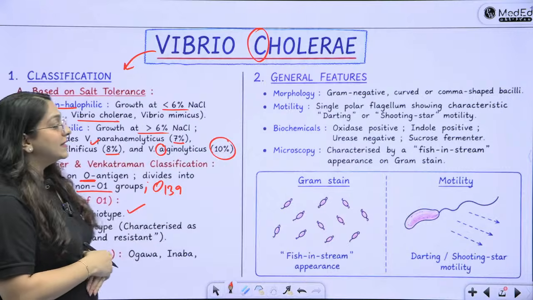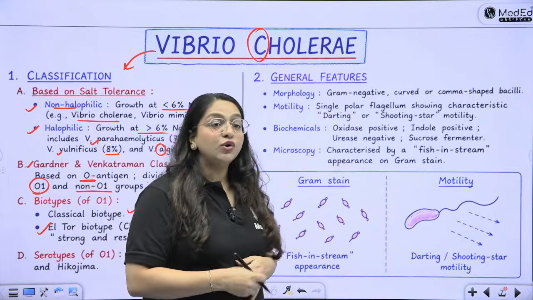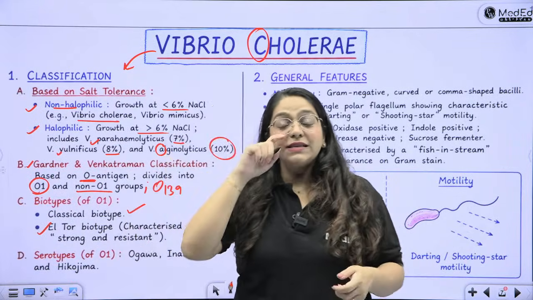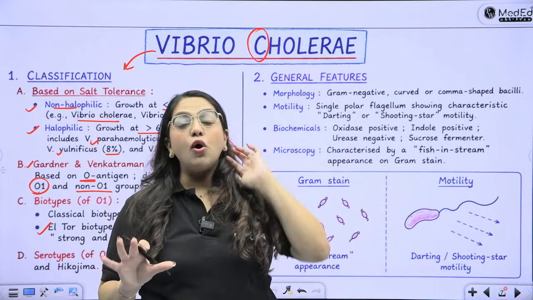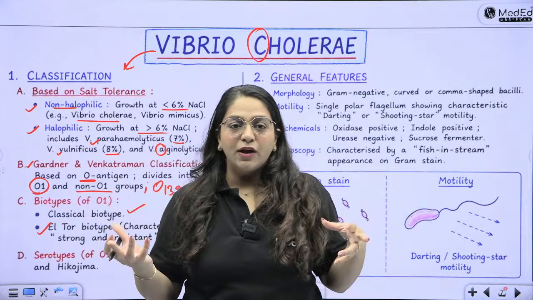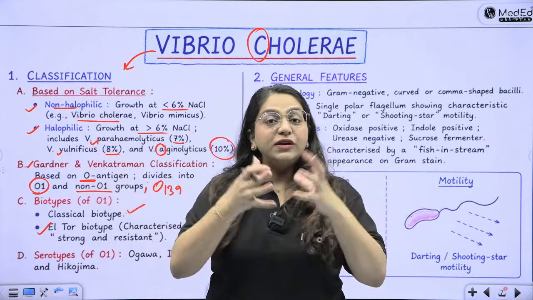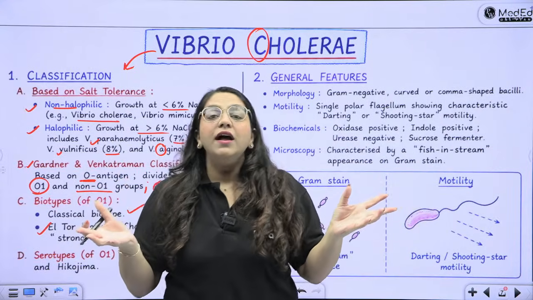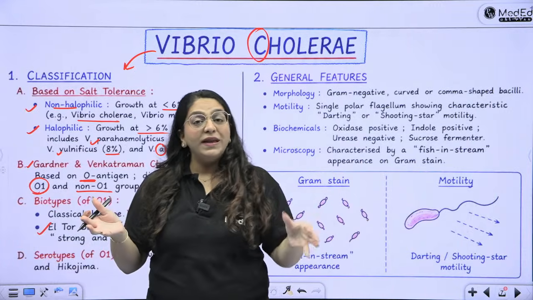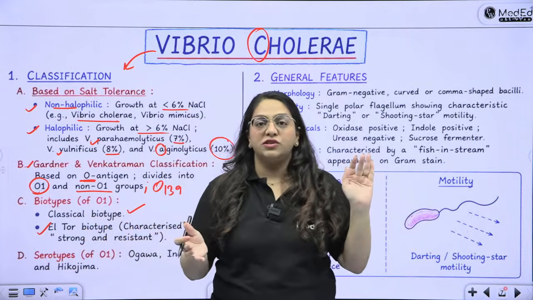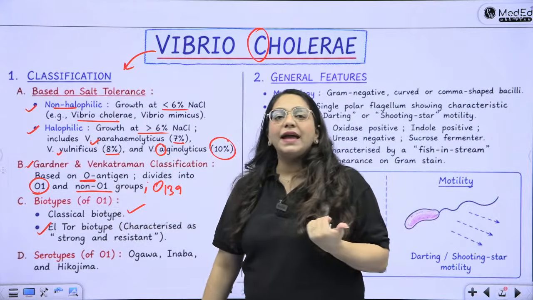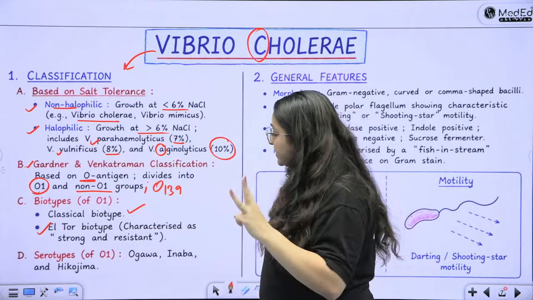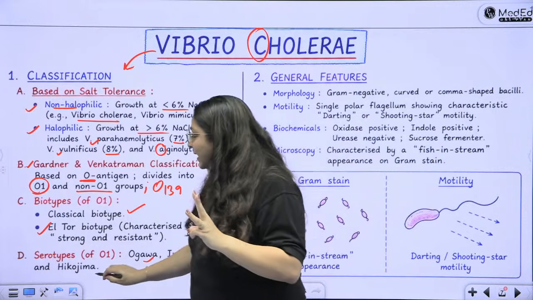Now, I always tell the students that El Tor you remember like Thor. So, who was Thor? Thor was a strong guy. So El Tor is a strong and resistant kind of a biotype. When we talk about the differences between classical and El Tor, we will see that El Tor is going to be everything resistant, everything positive, because it is like Thor. And amongst these biotypes, there can further be serotypes. 3 serotypes: Ogawa, Inaba, and Hikojima.